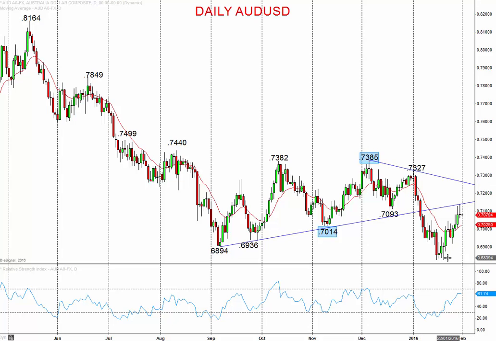So first, Aussie dollar had this significant breakdown the first part of the year through multiple supports from last year, but critically through last year's low here at 68.94. Despite the rebound effort, the market's starting to fade on Thursday and Friday in the rebound effort, and we had this gravestone doji type pattern on Friday.